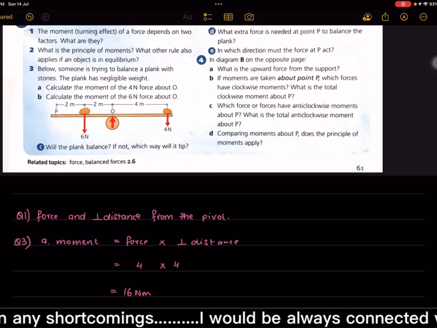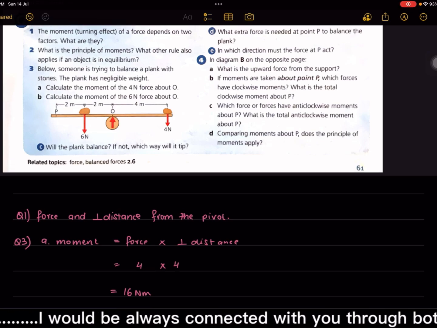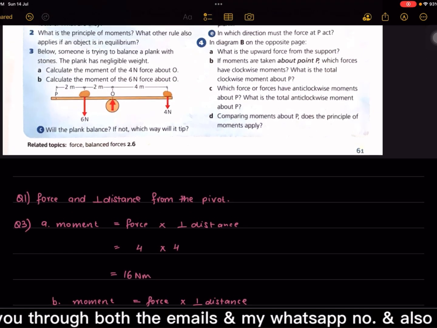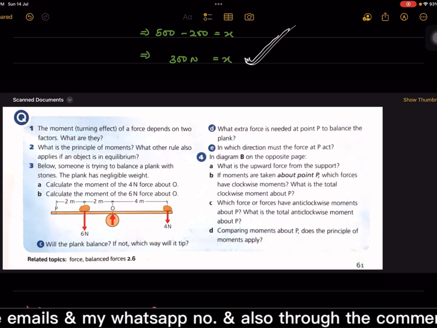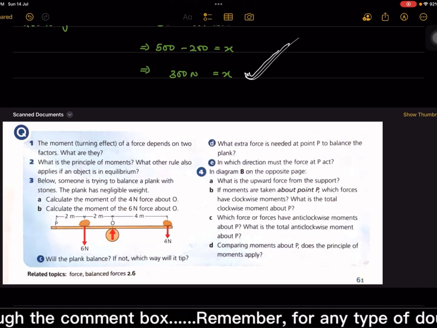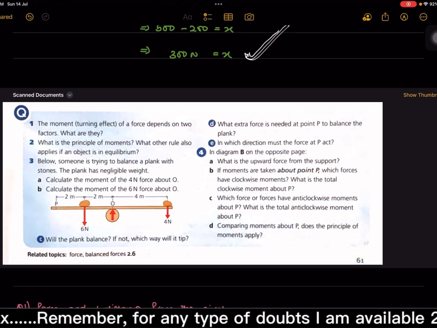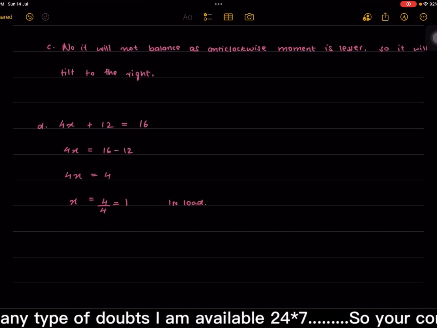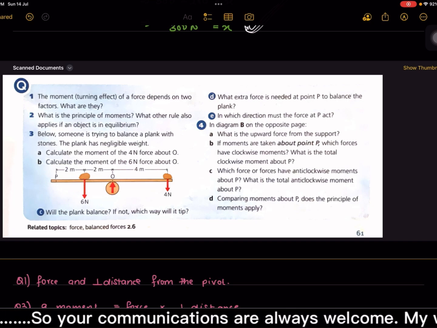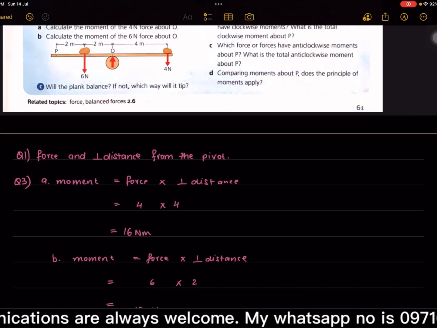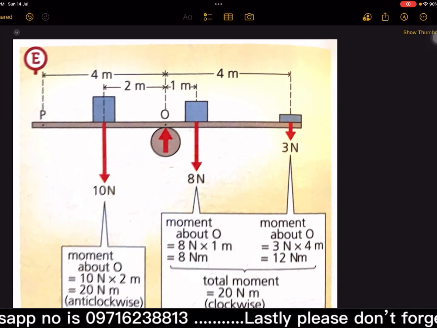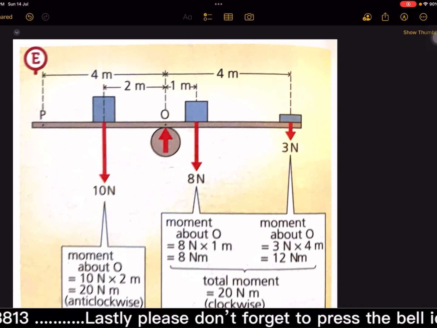Calculate the moment of the 4 Newton force about O. You wrote 16 Newton meter, correct. And then part C: does the plank balance? If not, which way will it tip? Then afterwards, what extra force is needed at point P to balance the plank? Absolutely fine. In which direction must the force at P act? Downwards. Yeah, correct. What is the upward force from the support? 10 plus 8 plus 3. Yeah, correct.